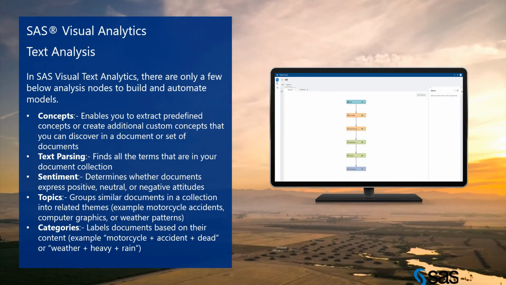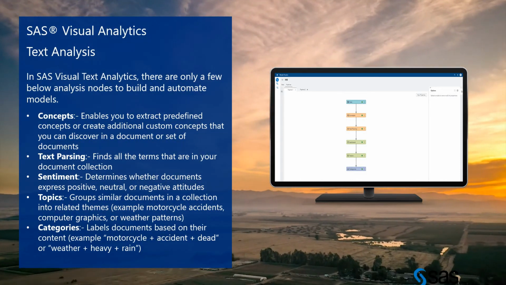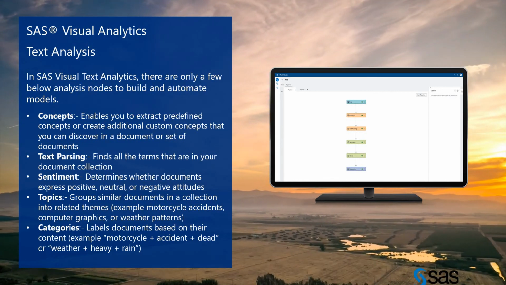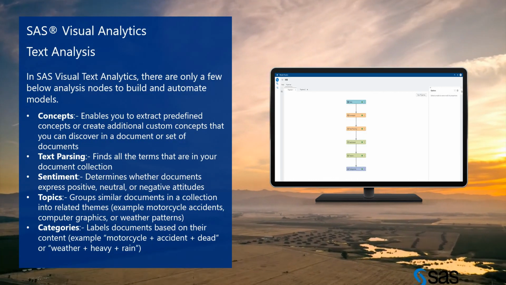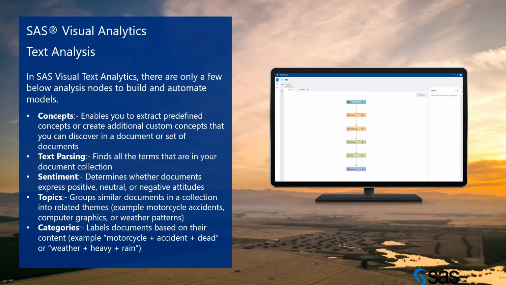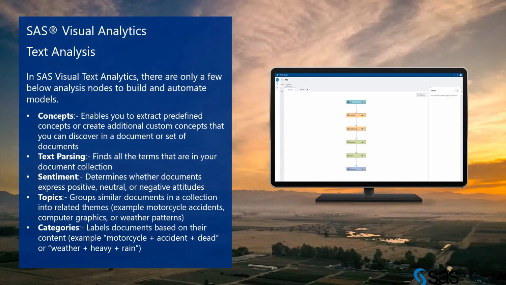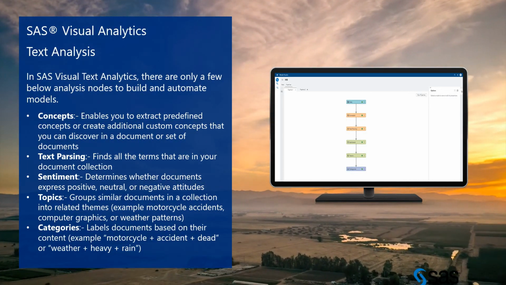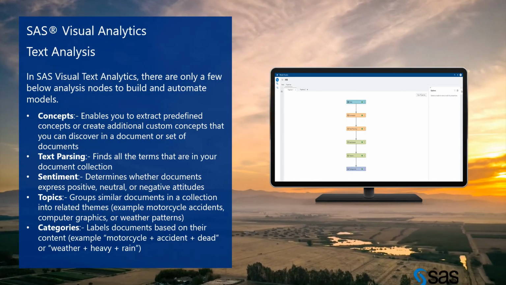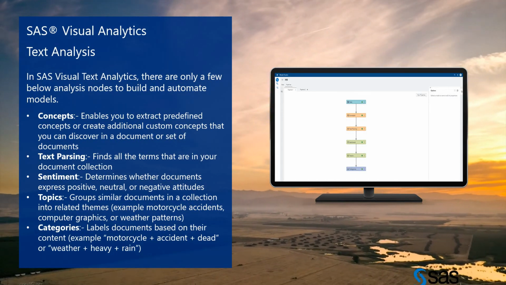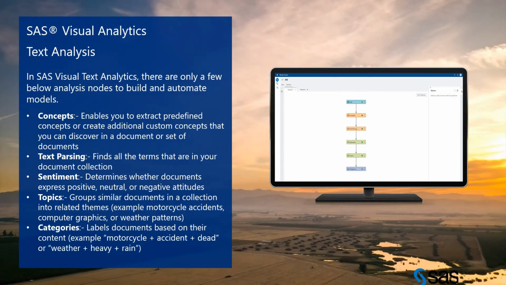And then we have topics. Topics are groups of similar documents in a collection into related themes. For example, motorcycle accident, computer graphics, weather patterns. They will group the similar words.